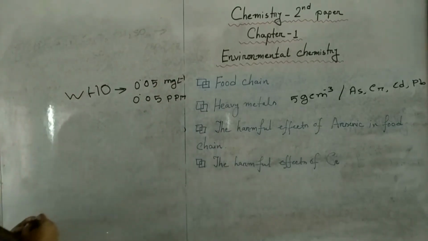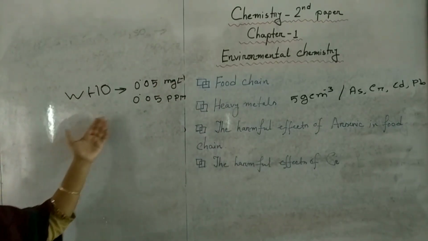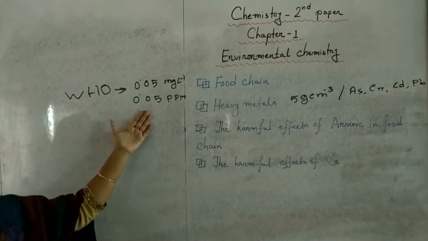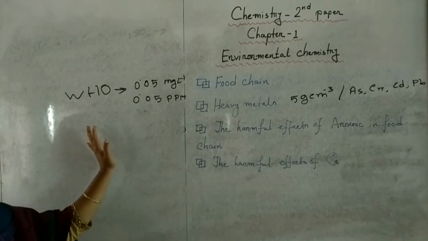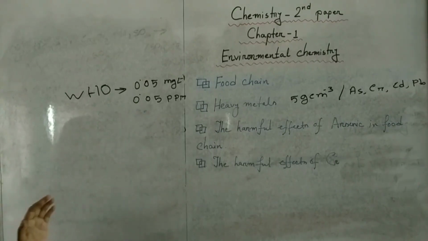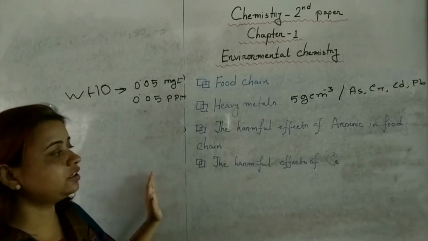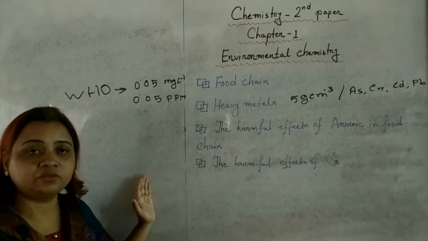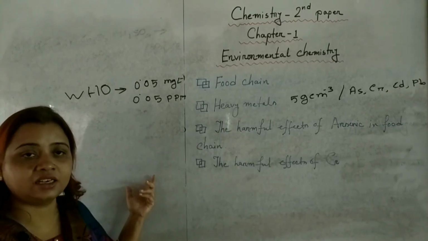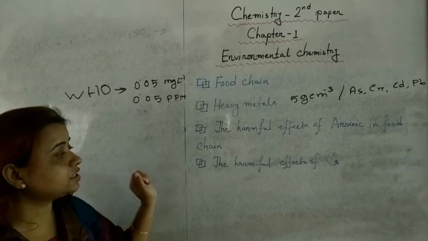Therefore, the bearable amount of arsenic in water is this. That means up to this amount of arsenic we can bear. And if we are contaminated by arsenic, we can suffer from different types of disease. Suppose we can suffer from liver cancer, stomach cancer, different types of cancer.